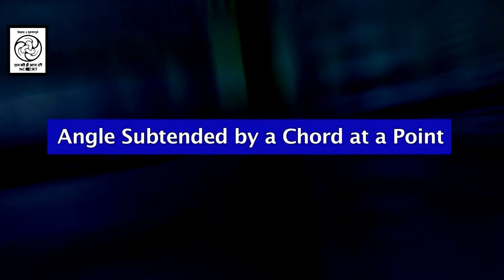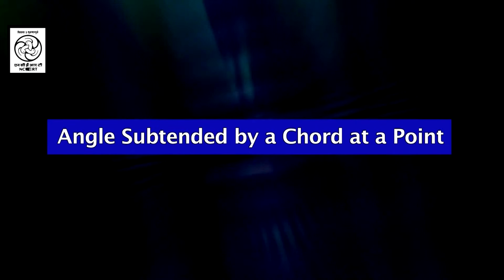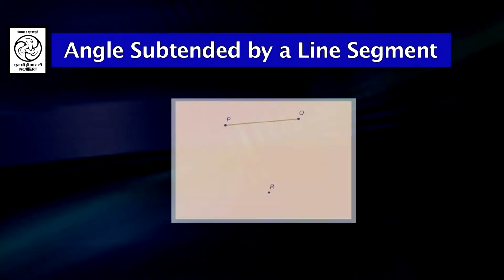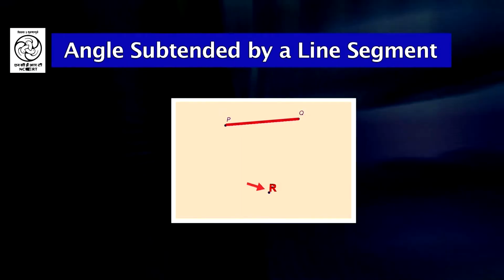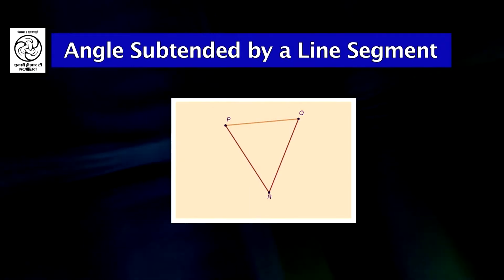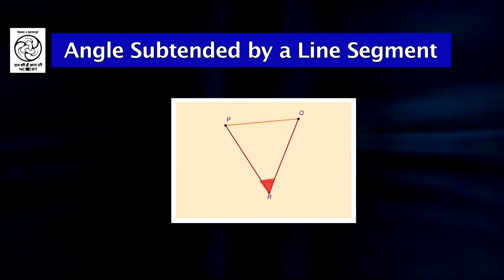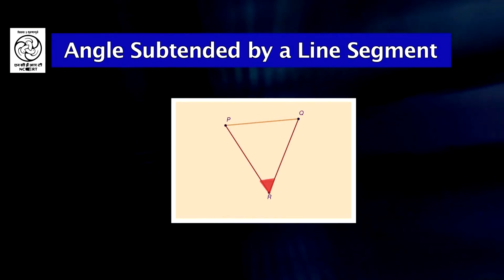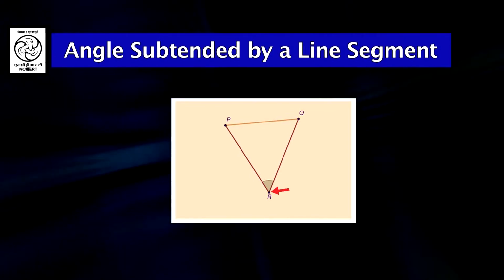Now, we come to the angle subtended by a chord at a point. Before this, we need to know what is the angle subtended by a line segment at a point. For this, let us take a line segment PQ and a point R outside it. Join PR and QR. Then the angle at R is called the angle subtended by PQ at R. So, in this case the angle PRQ is the angle subtended by the chord PQ at the point R.